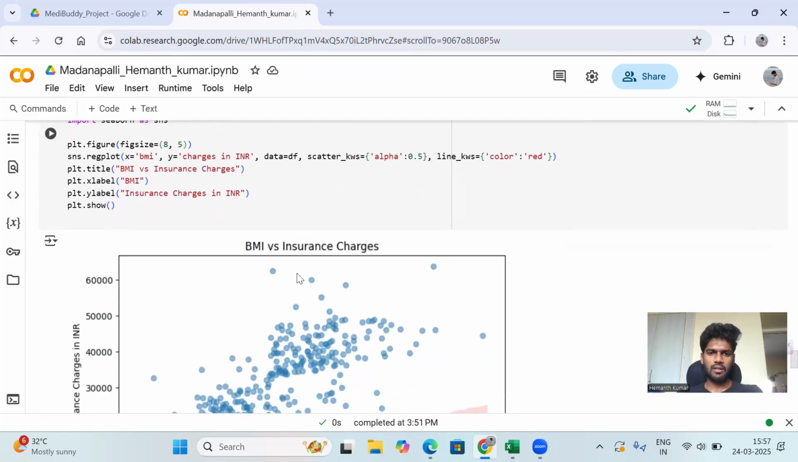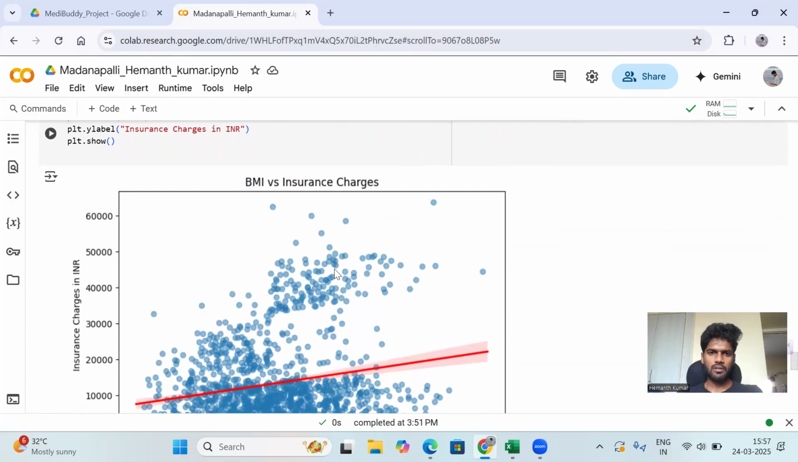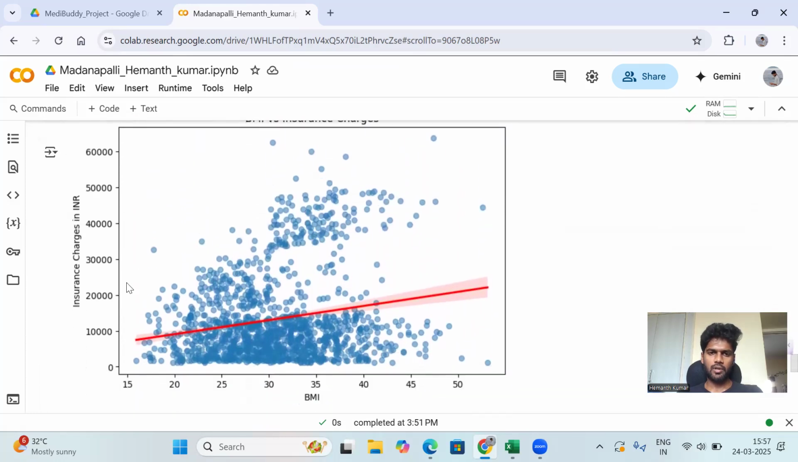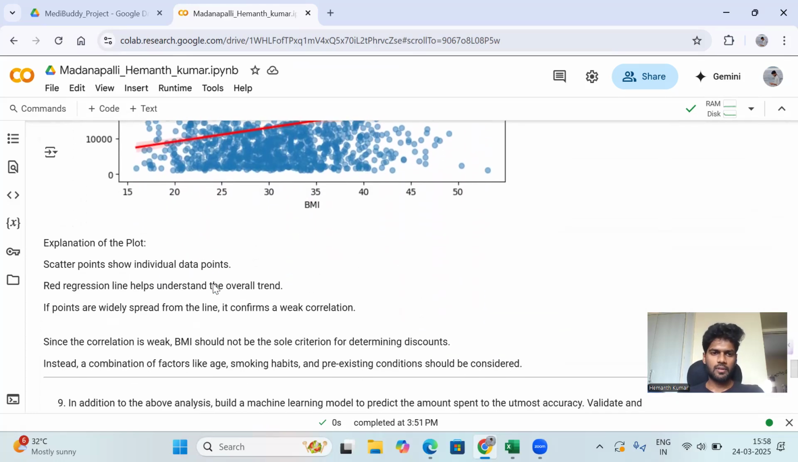And this is the regression plot graph, BMI versus insurance charges, using that data. On the x-axis we are taking BMI and on the y-axis we are taking insurance charges in INR. The scatter plot shows individual data points, and the red line helps to understand the overall trend.